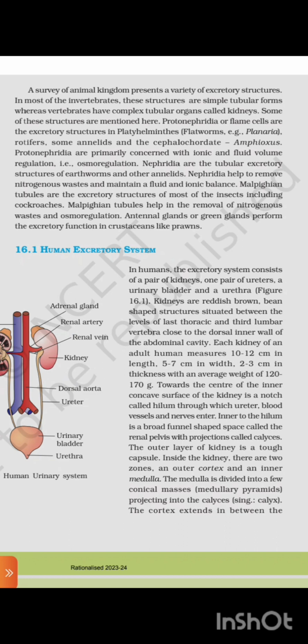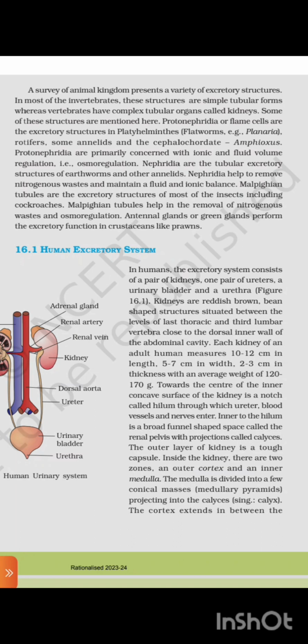Protonephridia are primarily concerned with ionic and fluid volume regulation. Nephridia are the tubular excretory structures of earthworms and other annelids. Nephridia help to remove nitrogenous waste and maintain fluid and ionic balance. Malpighian tubules are the excretory structures of most insects, including cockroaches. Malpighian tubules help in the removal of nitrogenous waste and osmoregulation.